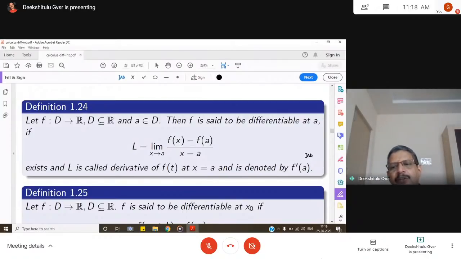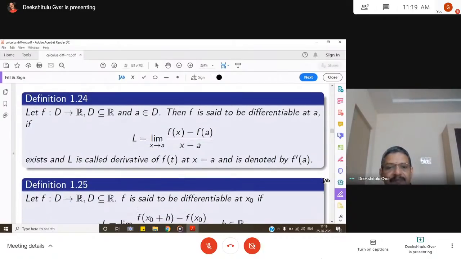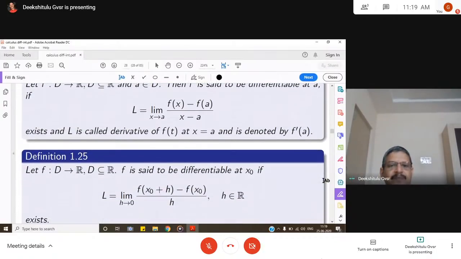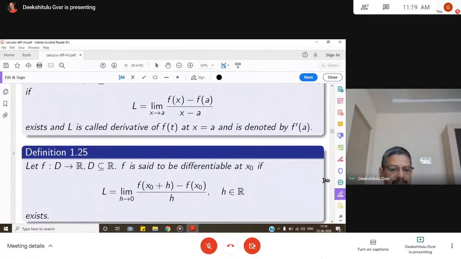Then f is said to be differentiable at A if the limit as x goes to A of (f of x minus f of A) by (x minus A) exists. Then, if the limit value is L, L is called the derivative of f at x equal to A, and it is denoted by f dash A. So the limit must exist. Just the limit as x goes to A, f of x minus f of A by x minus A, it must exist.